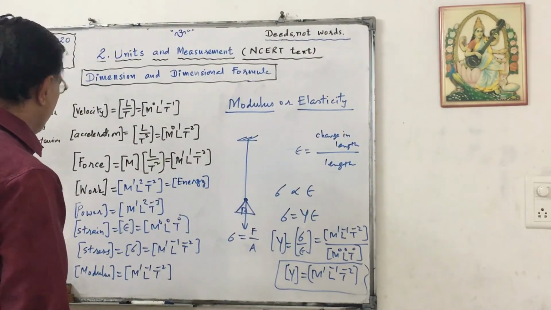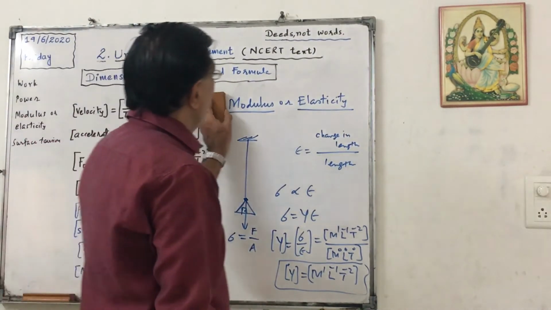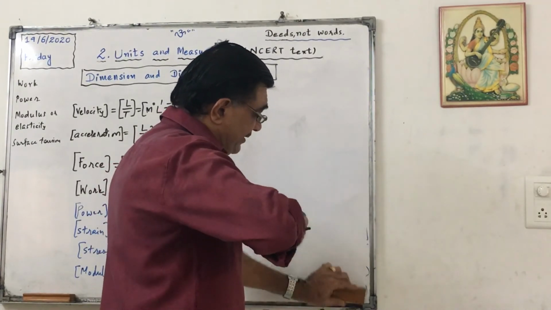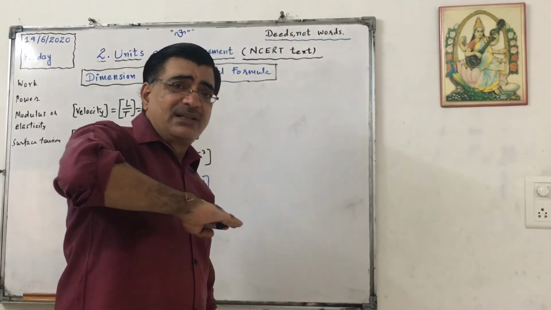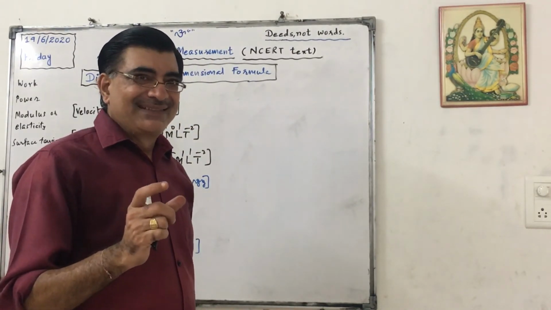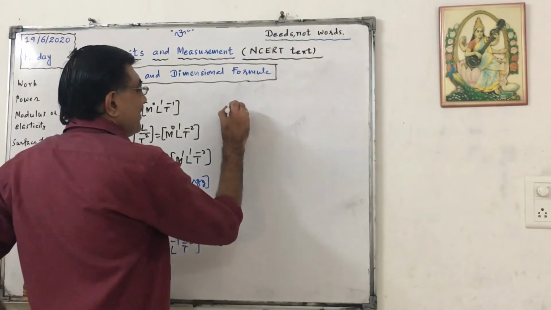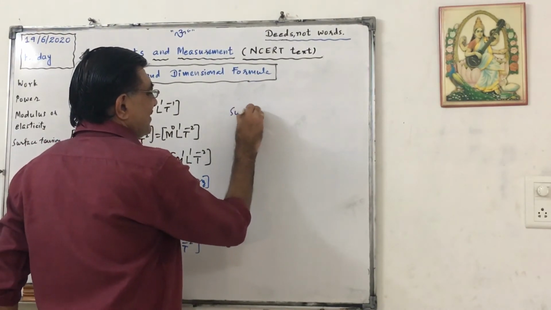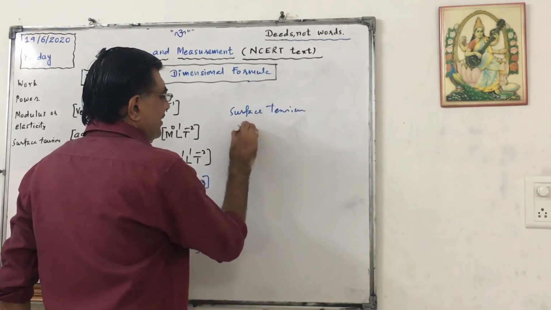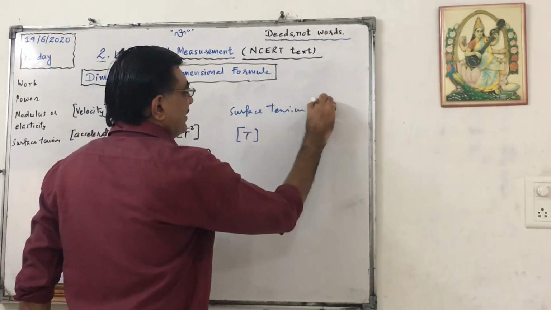And finally, surface tension. What is surface tension? We know that the free surface of the liquid, the uppermost surface, is always tensed. That is called surface tension. T equals force upon length.